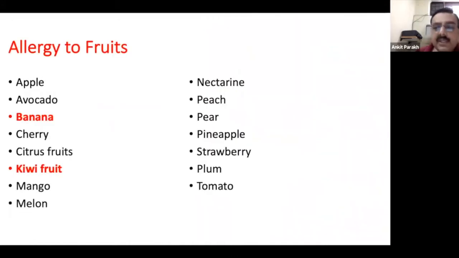Now, in addition, there can be allergy to fruits as well, although not very common. All fruits are known to cause allergies. The most common which has been reported is banana and kiwi. So these are the two most common foods, but rest of the foods also have been known to cause allergies in children.